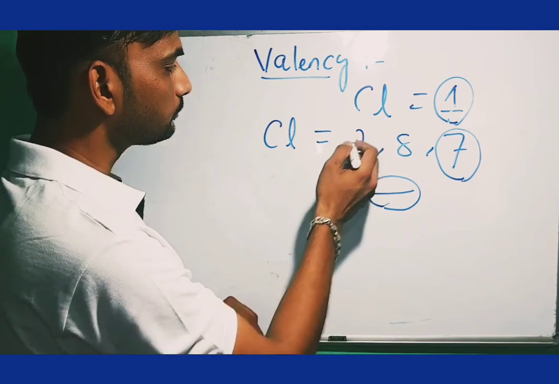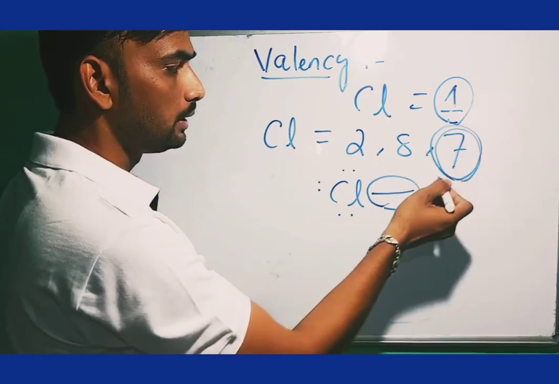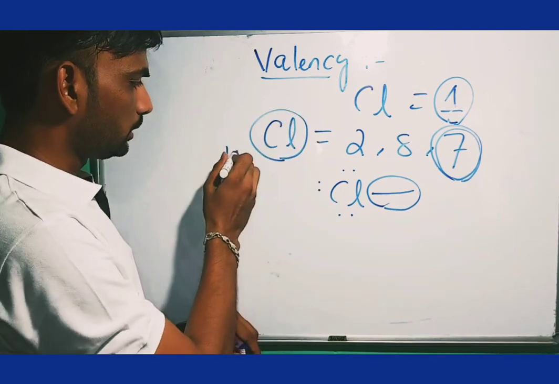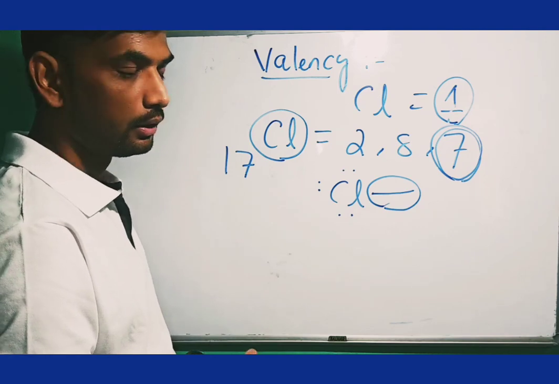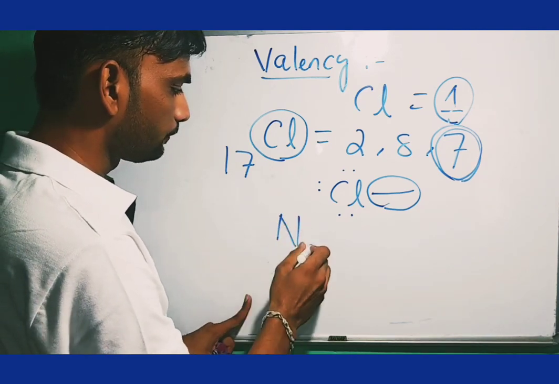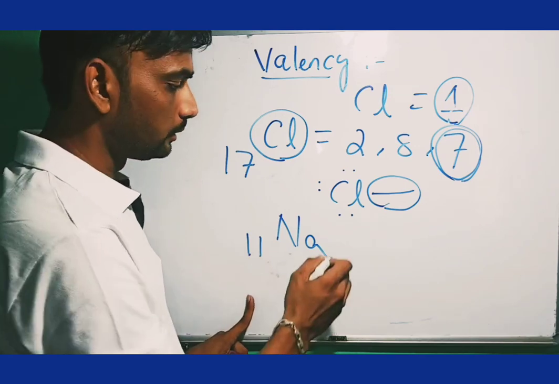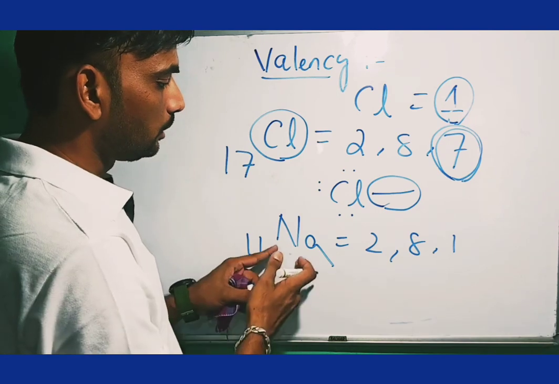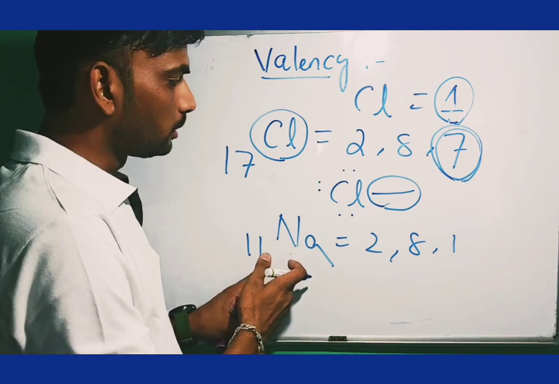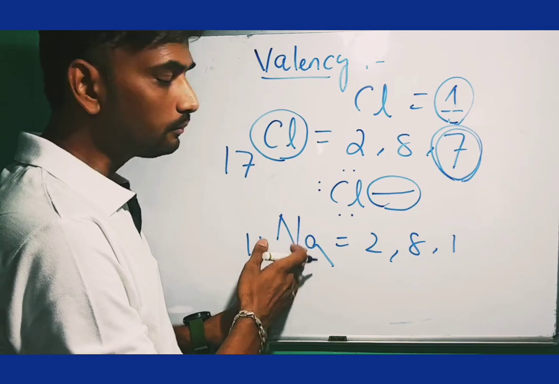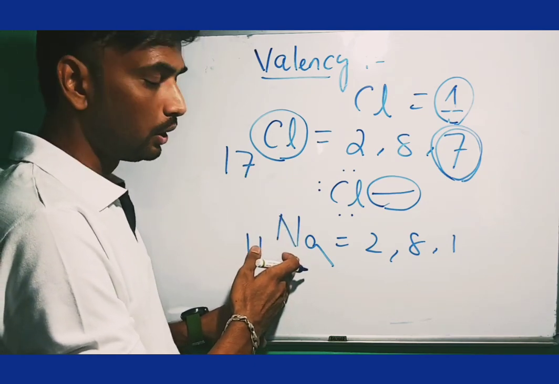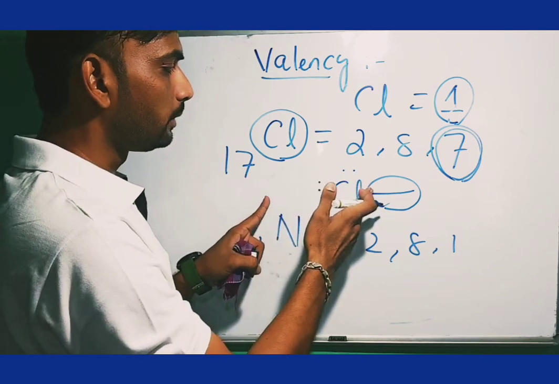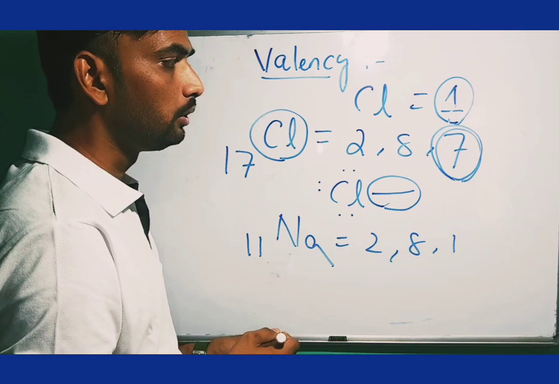That means the valency is a number. If we consider chlorine, its atomic number is 17. If we consider sodium, its atomic number is 11, that is 2, 8, 1. So we have to consider the element before, which is the most stable inert gas, or the element after, which is the most stable noble gas.